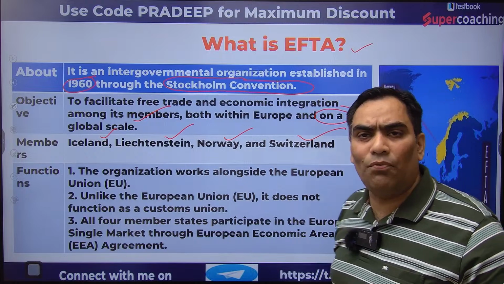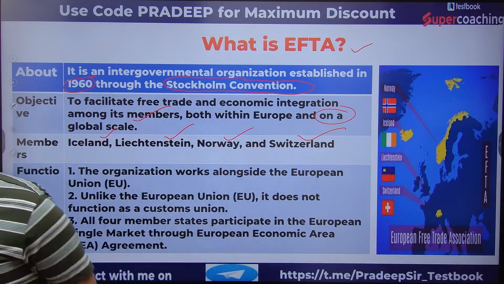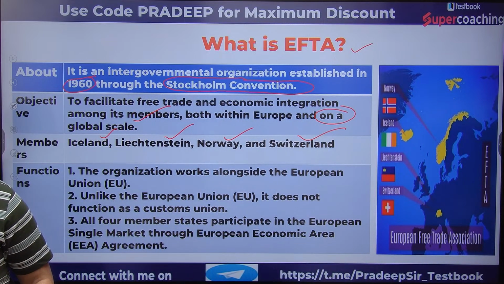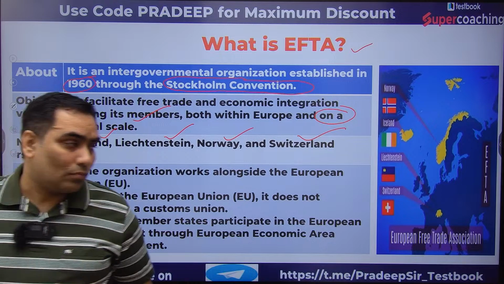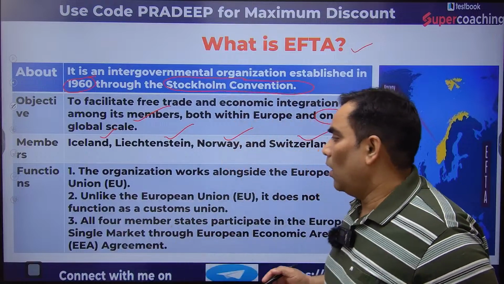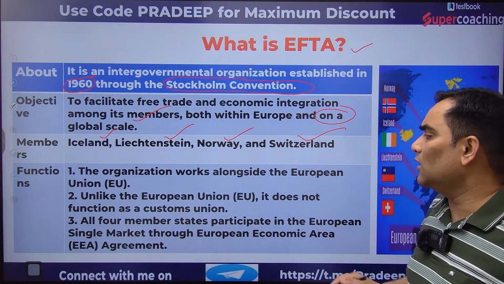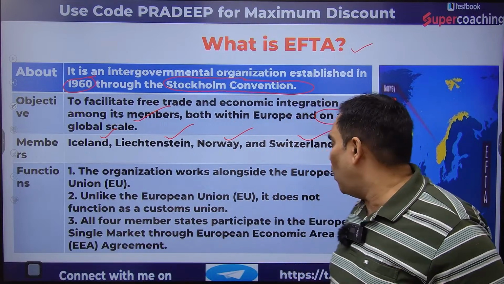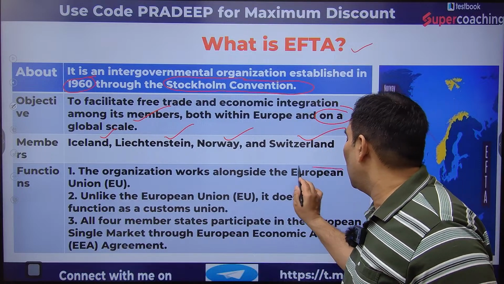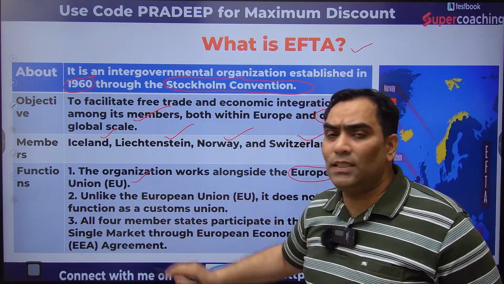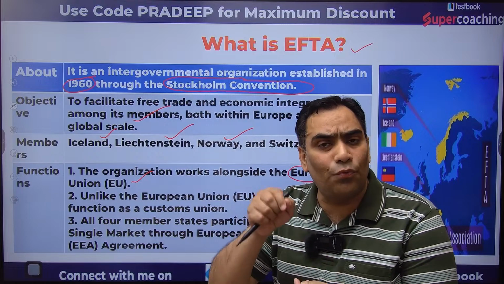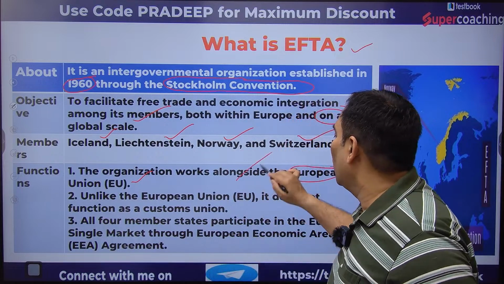When we talk about the functions of EFTA, this organization works alongside the European Union. That means these 4 nations are not part of the European Union.